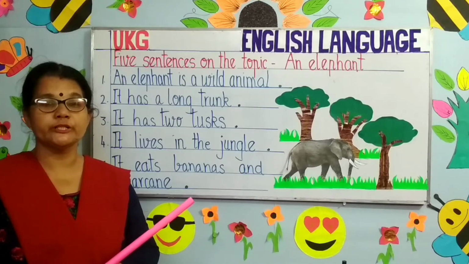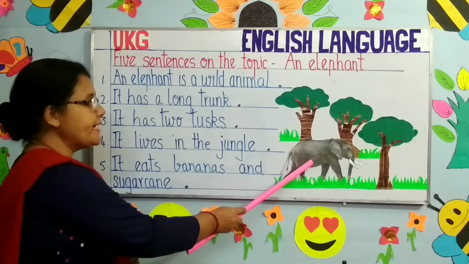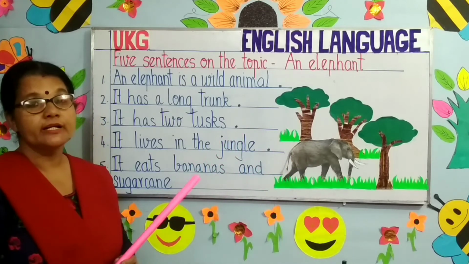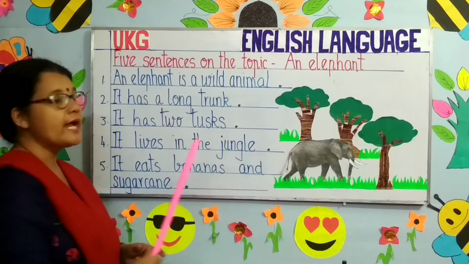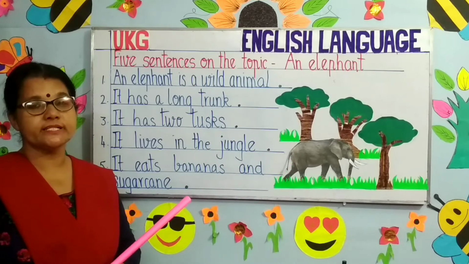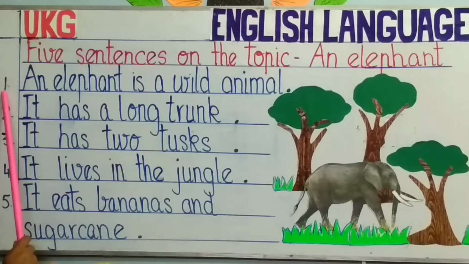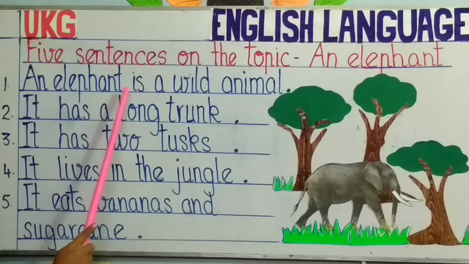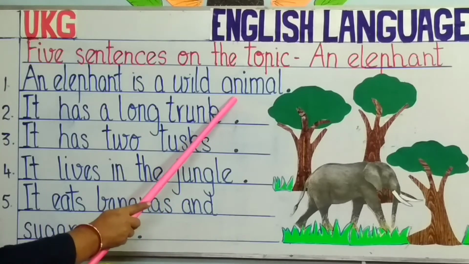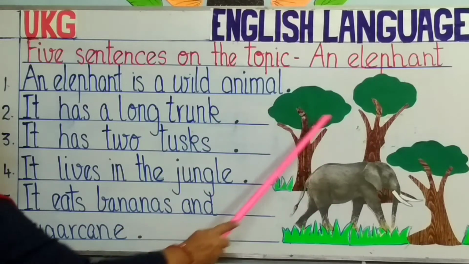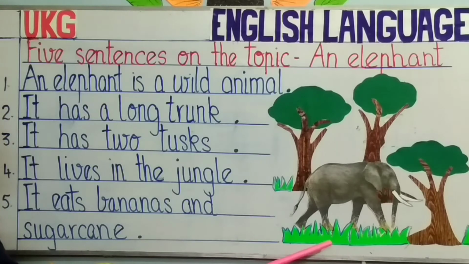The next picture on the board is of an elephant. Children, now I am going to teach you all 5 sentences about an elephant. So come, let's start. Number 1. An elephant is a wild animal. What are wild animals, children? Animals that live in the jungle are called wild animals. They are very dangerous.